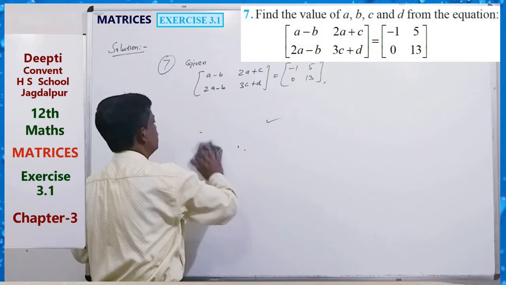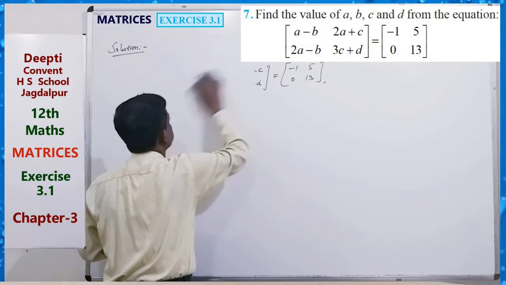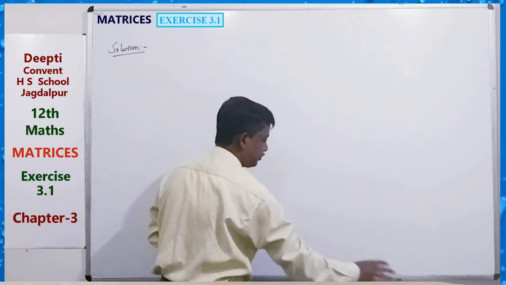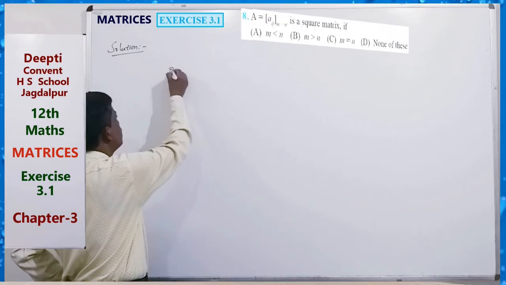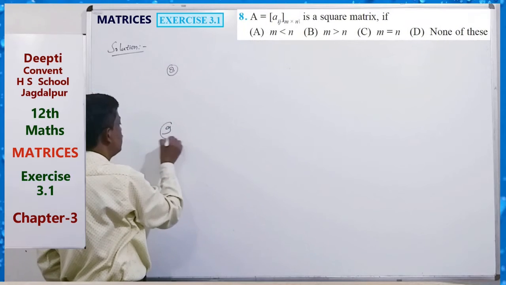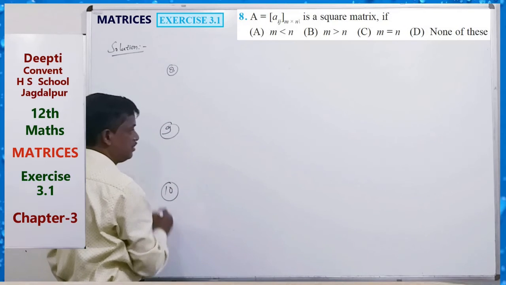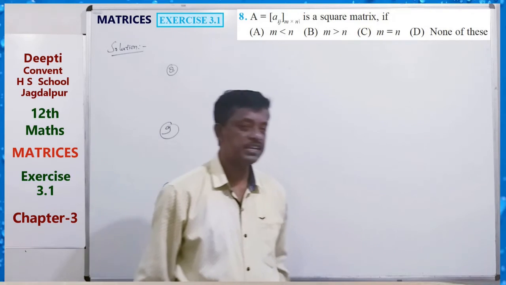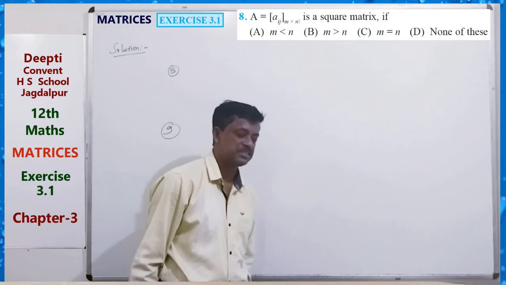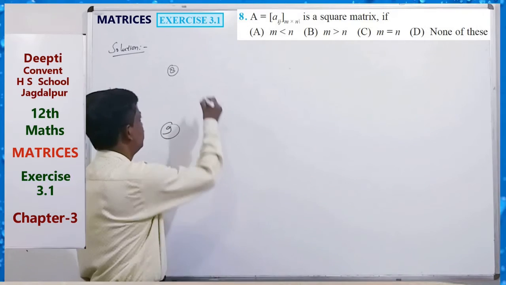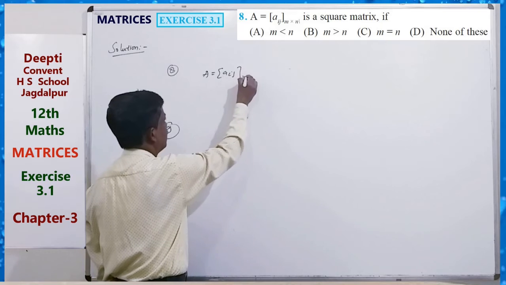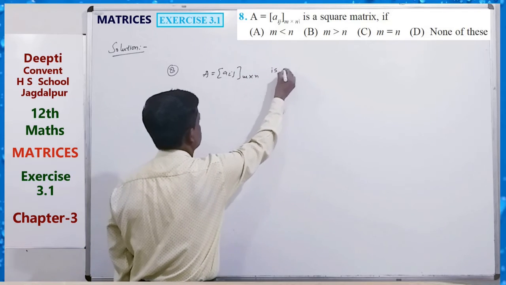Similarly, questions 8, 9 and 10 are objective type questions. A equals Aij, m by n, is a square matrix if what?